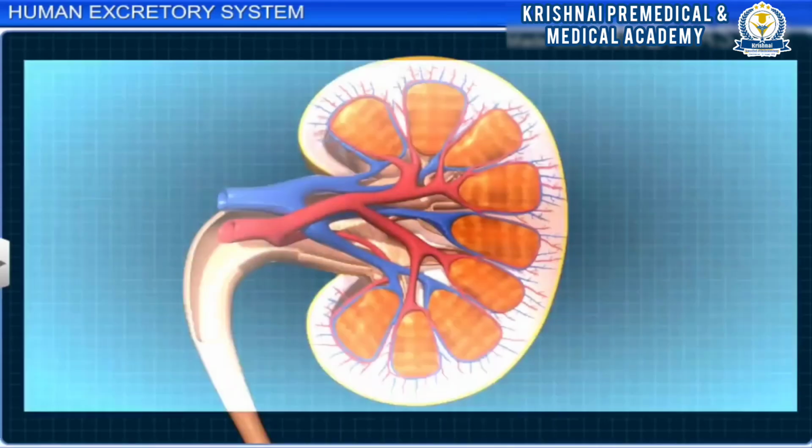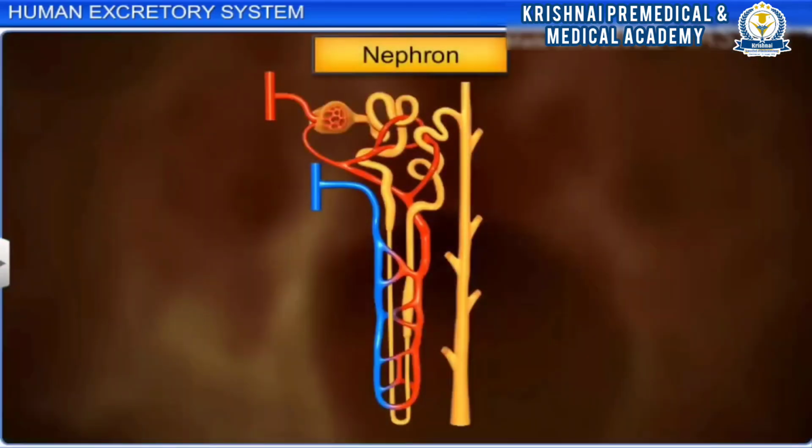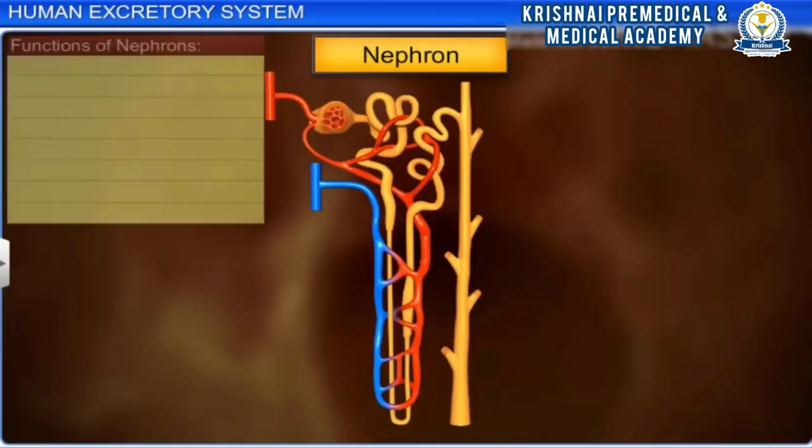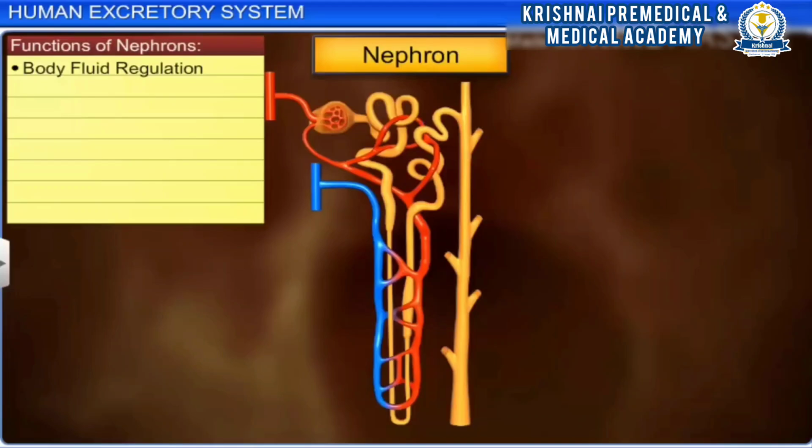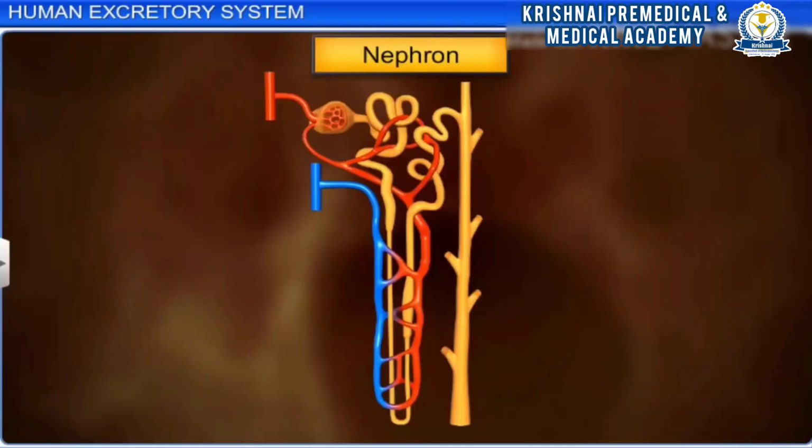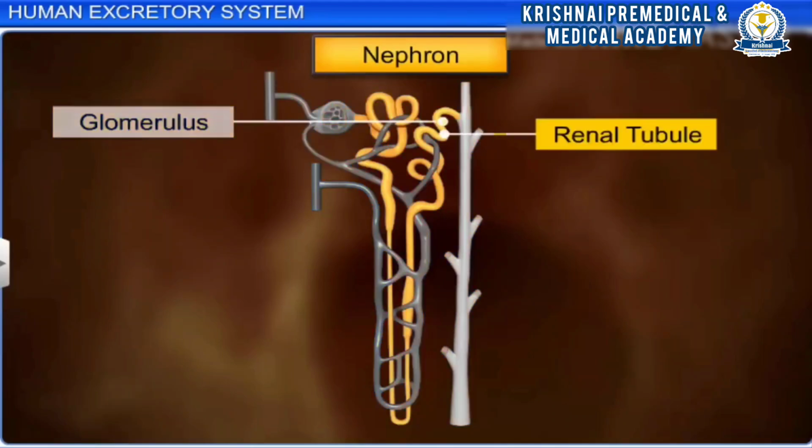Each kidney contains millions of nephrons in the cortical region, which are the basic functional unit of the kidney. The nephrons filter nitrogenous waste and excess salt from the blood and help in body fluid regulation and urine formation. Each nephron has two parts, the glomerulus and the renal tubule.